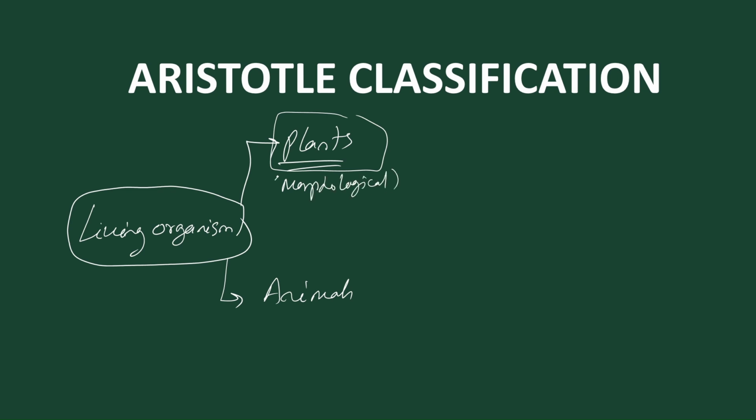On a morphological basis, that is the height of the plant, plants are classified, and animals are classified on the basis of RBC. Got it? And these plants are further classified into three groups. One is called the herbs.